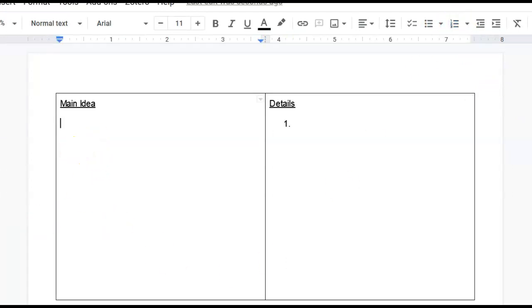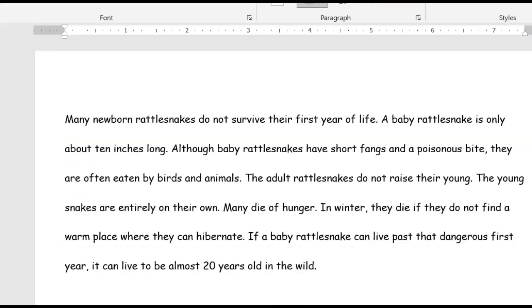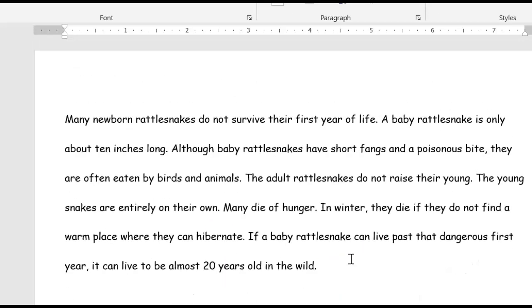So let's look at our article. You want to open up this article, and it is called, well, it doesn't have a name. So we're going to read this article. Remember, the main idea is found in the first or second sentence or the last sentence of the first paragraph. And this is just a one-paragraph essay because look down and I got the next one there.